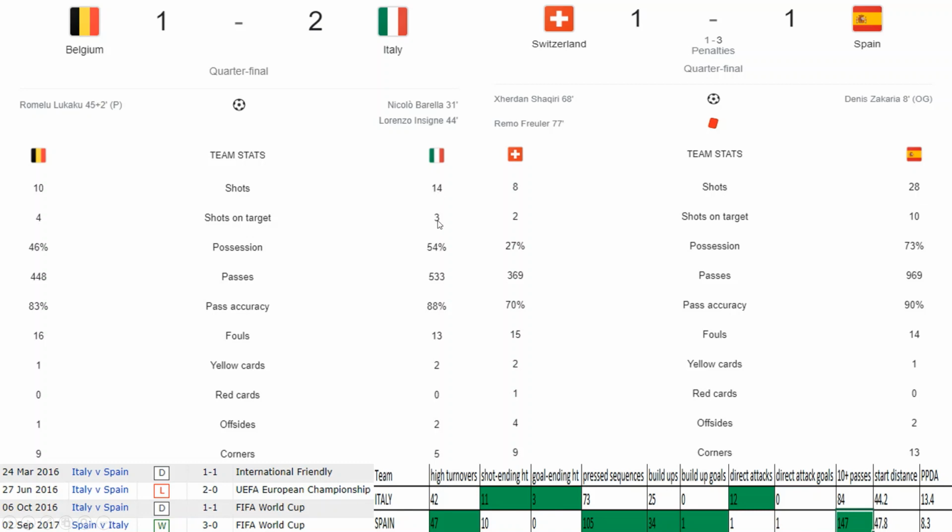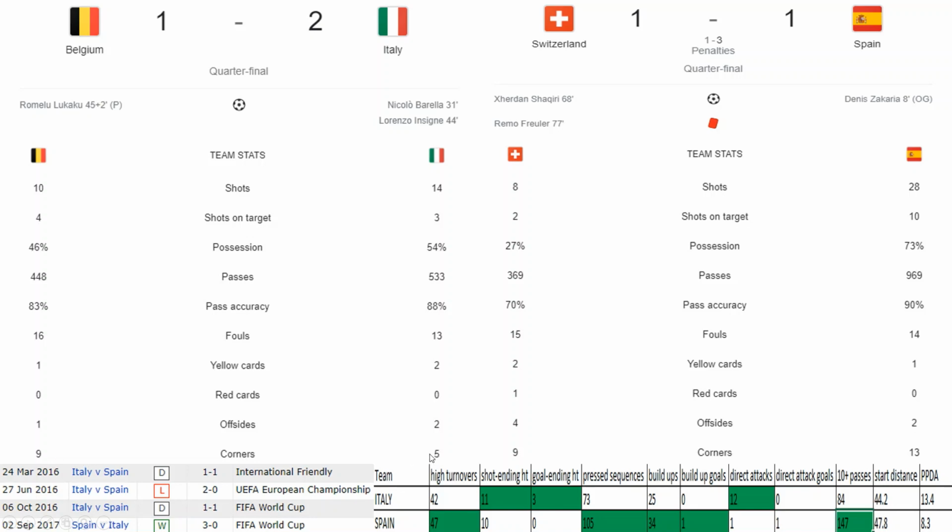Accuracy is less, but still they were kind of taking their chances of shooting the ball. So looking at passing accuracy also, they were better than the Belgium side. Looking at the fouls, lesser fouls considered, because they were having a lot of ball possession, so they didn't need to make tactical fouls to stop the transitions. Looking at the corners, Belgium had 9 corners and Italy has 5.